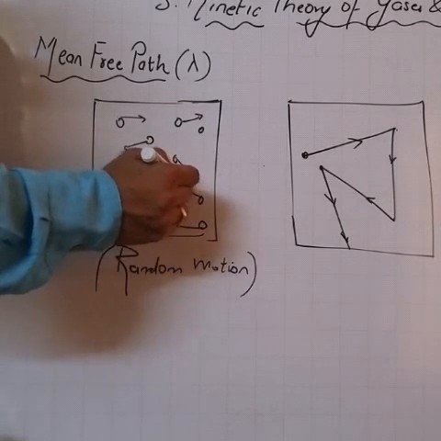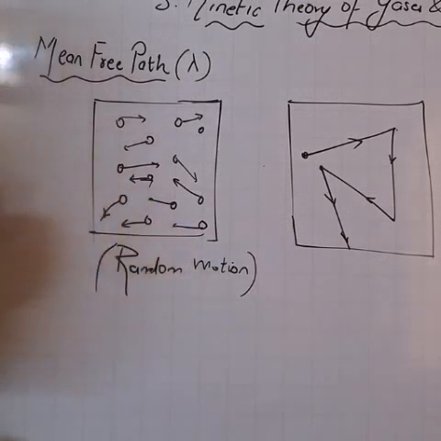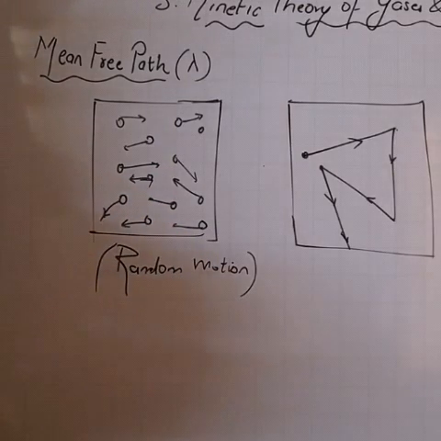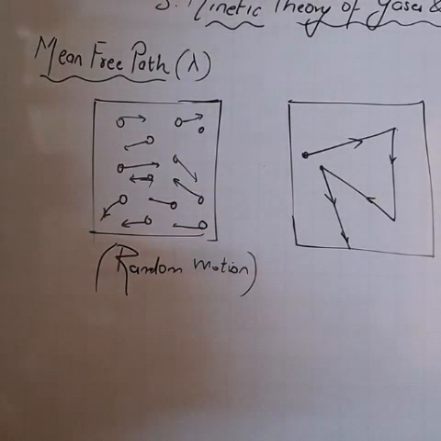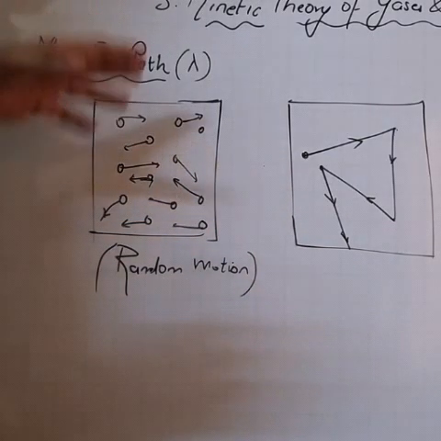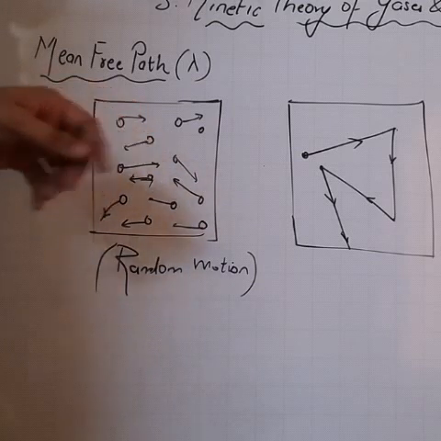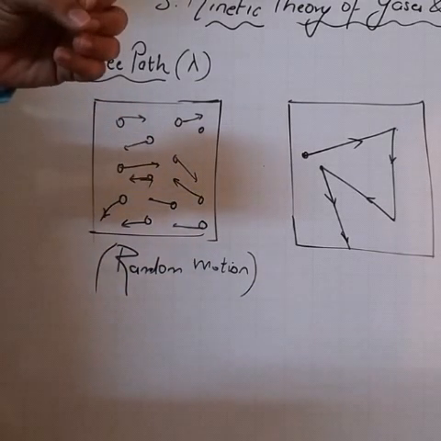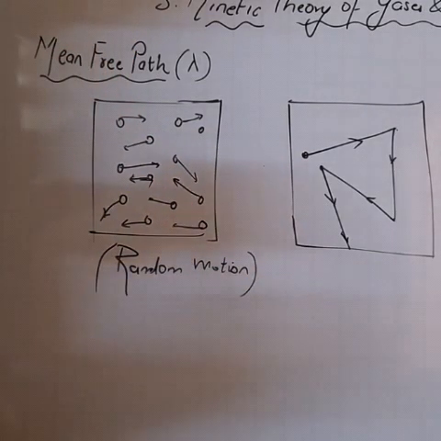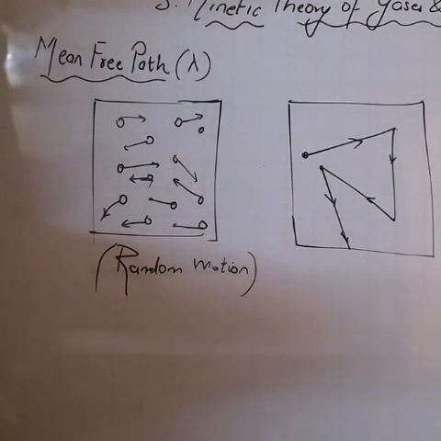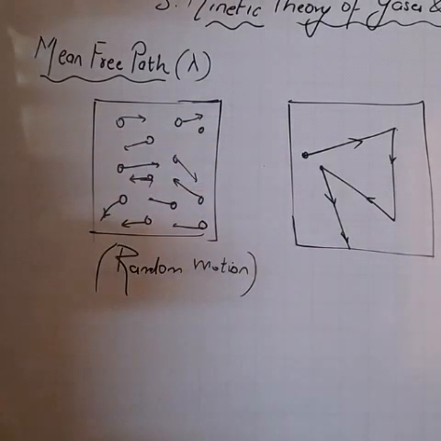Getting it? Now definitely one thing will happen. During their motion, they are bound to collide with each other and also with the walls of the container. Correct? Now whenever gas molecules come closer to each other, they behave like perfect rigid spheres and they repel each other.